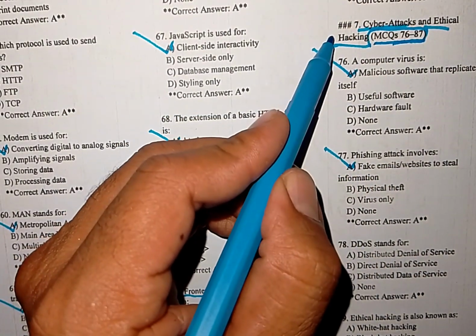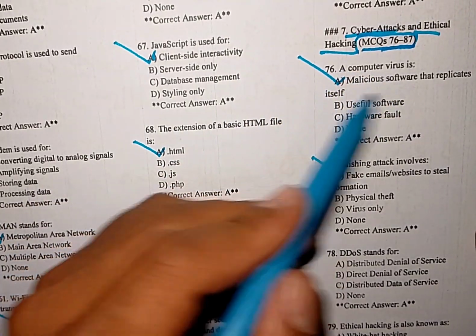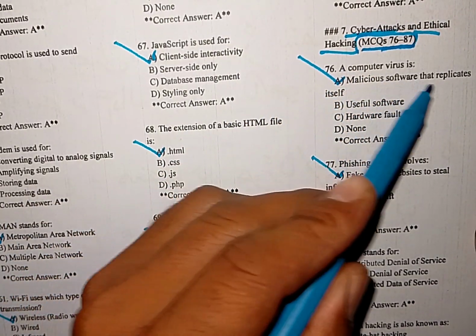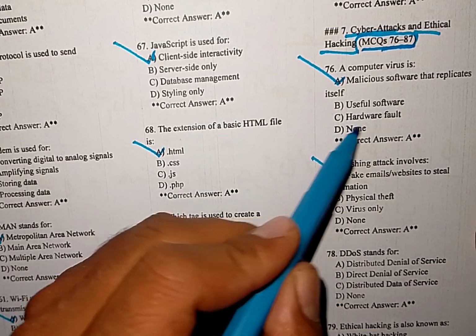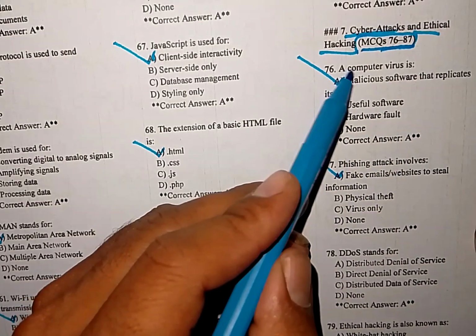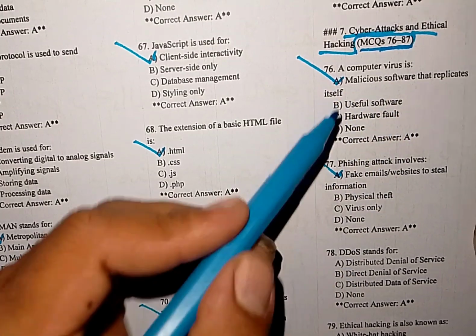Number one: a computer virus is malicious software that replicates itself, useful software, hardware fault, or none. So a computer virus is malicious software that replicates itself.